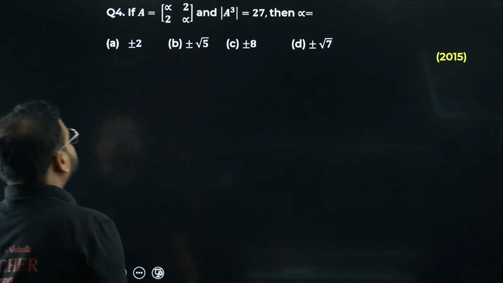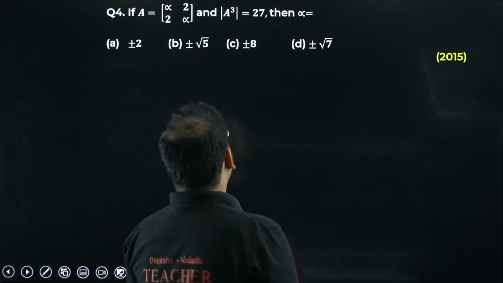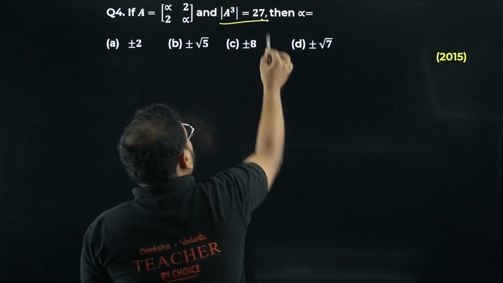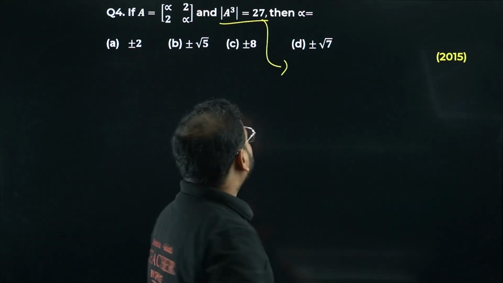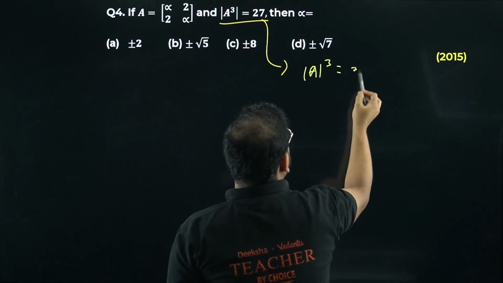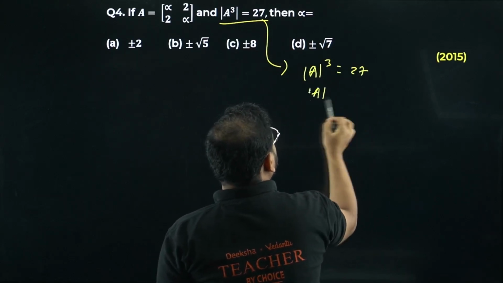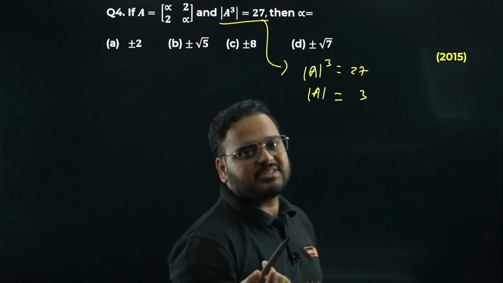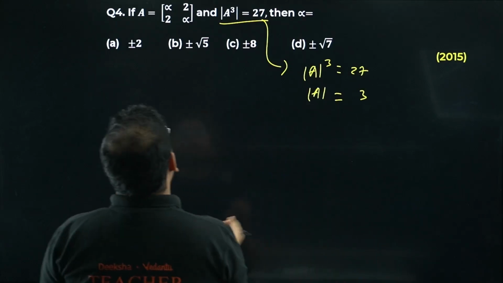Fourth now. If A equals alpha, 2 alpha, A cube is 27. Extremely simple question. A cube is 27 means I can write determinant of A cubed as 27. It means determinant of A is nothing but 3. Cube root of 27 is 3, right?